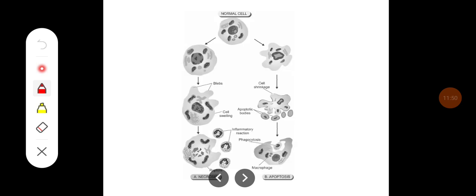This diagram shows the difference between necrosis and apoptosis, where necrosis is caused by the inflammatory action produced by the neutrophils, and they cause external changes, whereas apoptosis is an internal change which occurs and leads to formation of apoptotic bodies, which will later be phagocytosed by the macrophage.